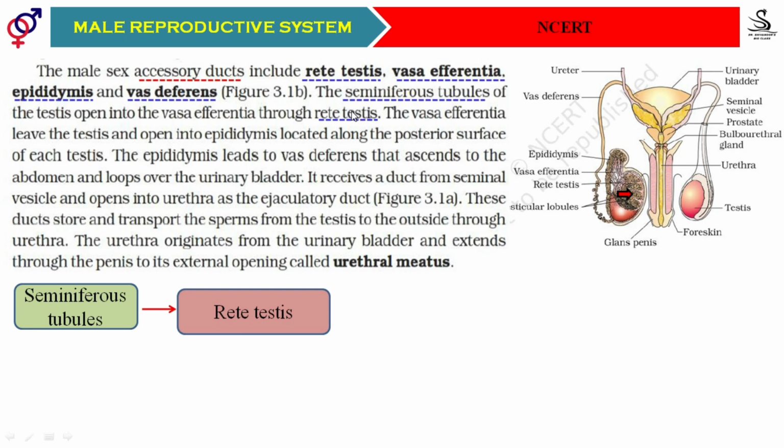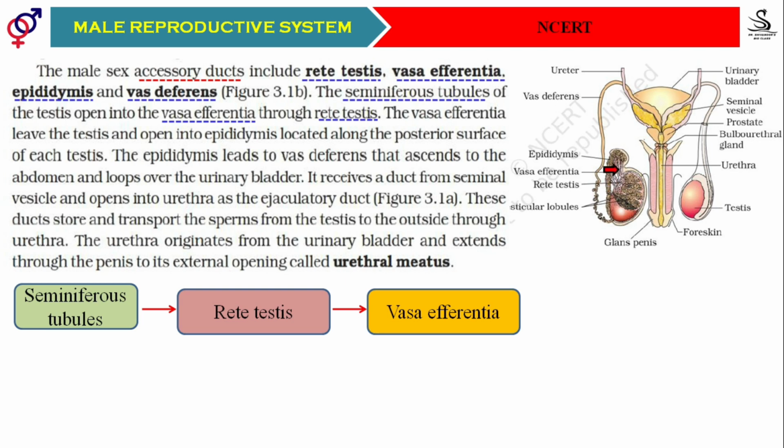Here the sentence says: the seminiferous tubules of the testis open into the vasa efferentia through the rete testis. Means first the seminiferous tubules, then the rete testis, then the vasa efferentia. These vasa efferentia leave the testis. They may ask you the question, name the ducts which leave the testis. The vasa efferentia are the ones which leave the testis. After they leave the testis, you can also observe the movement of the arrow here.